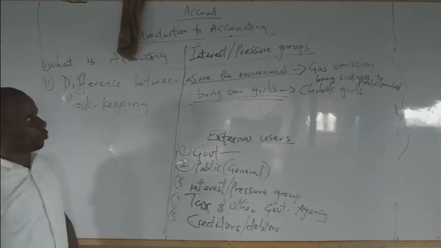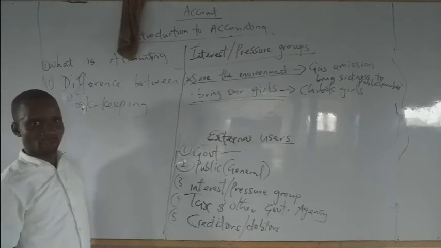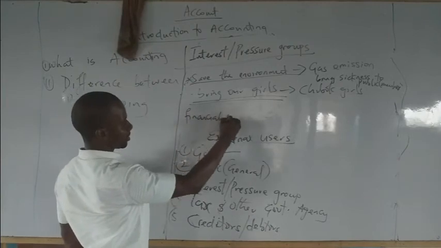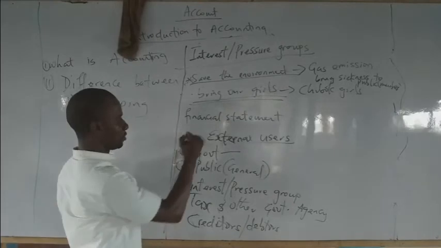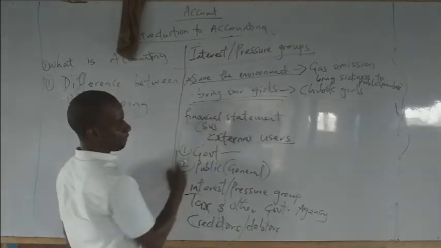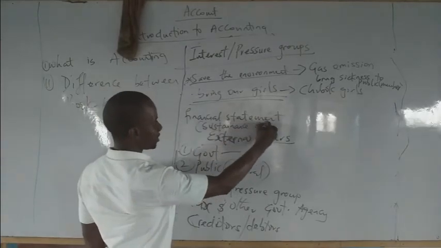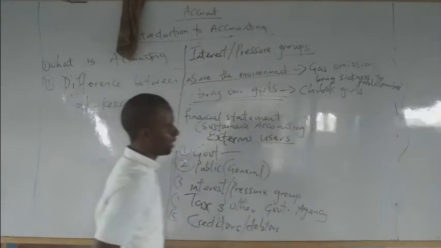How would they know whether a business is acting to their interest? They will look at their financial statement. And in the financial statement, there's a section that all these big businesses always have, maybe sustenance accounting or responsibility accounting, whatever name they put it.